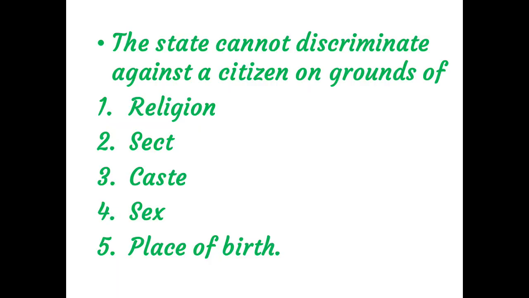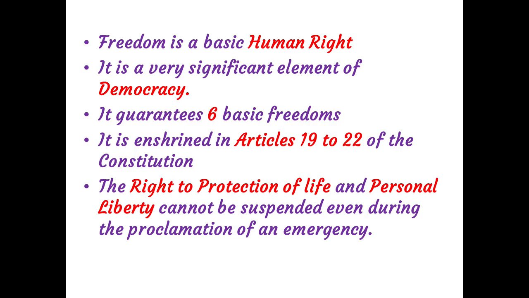Then, the state cannot discriminate against a citizen on grounds of religion, sect, sex, caste, or place of birth. The state cannot discriminate against anyone in matters relating to employment. Most importantly, Article 17 abolishes untouchability as a practice. Second, right to freedom. Freedom is a basic human right and a very significant element of democracy. The right to freedom is enshrined in Articles 19 to 22.